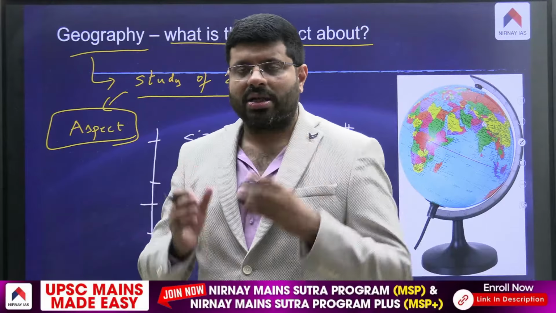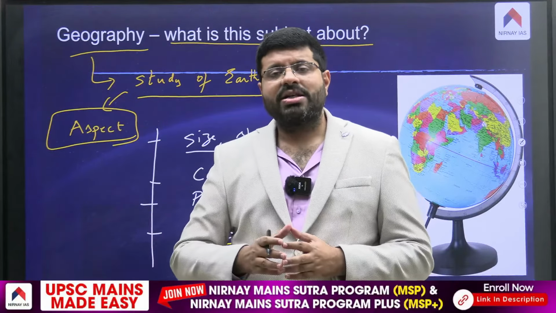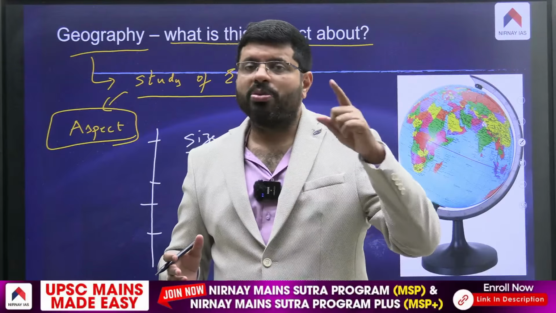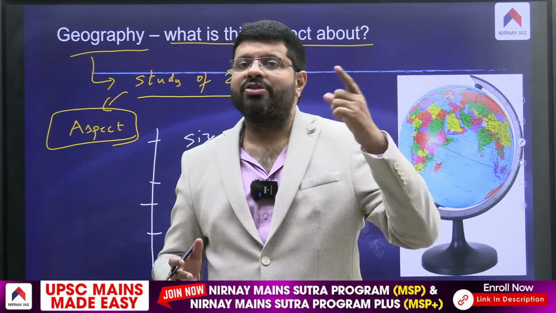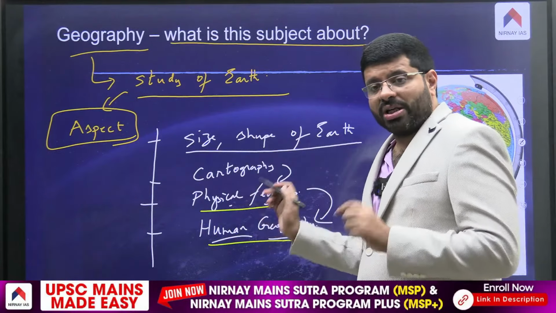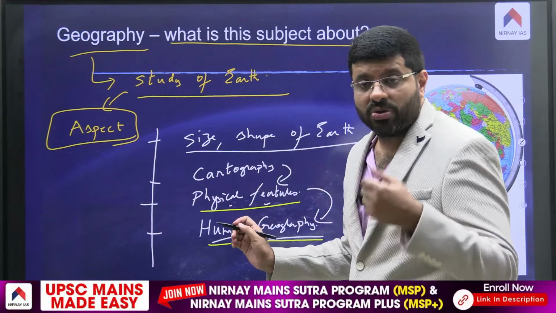There is a certain crop like rice. It needs tropical temperatures. It needs more amount of water. That means water, either you provide by irrigation or it has to be a rainfall area. So what is happening? The physical aspect which we have studied is impacting the human aspects like cultivation of crops.